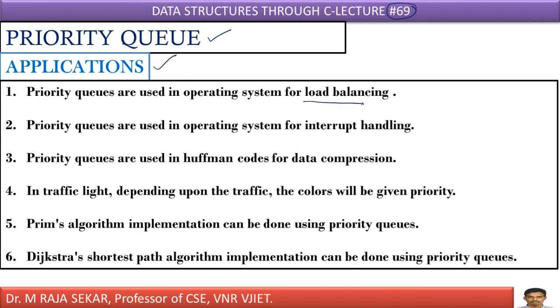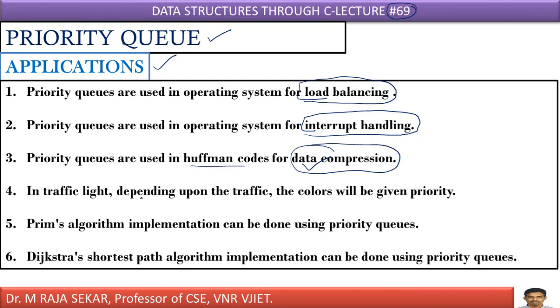Priority queues are useful for load balancing. They can also be used in interrupt handling. They can be used in data compression where Huffman coding is used. In implementing Huffman codes, we can make use of priority queues. Priority queues are useful in traffic lights. They are useful in implementing Prim's algorithm.